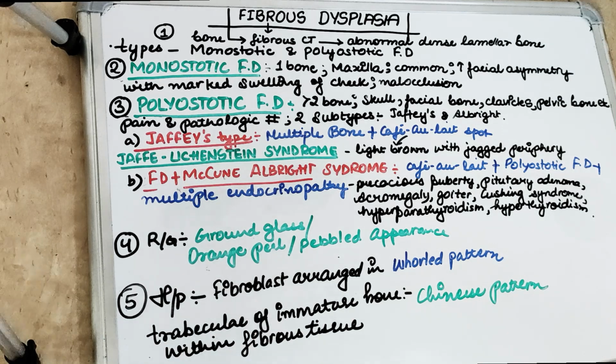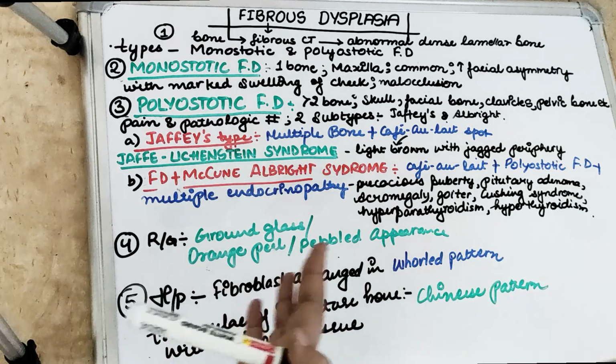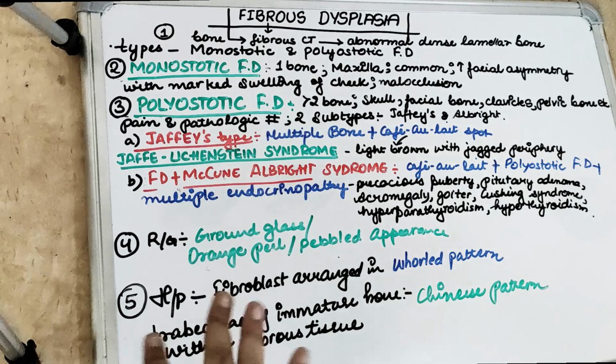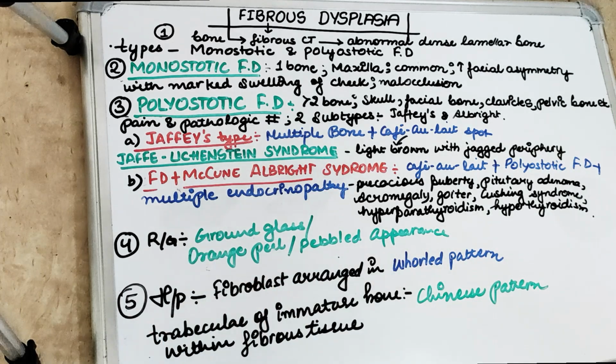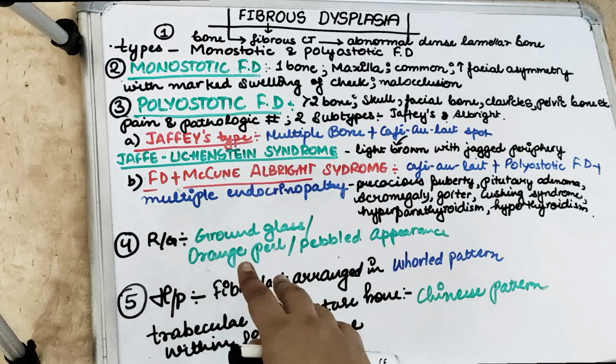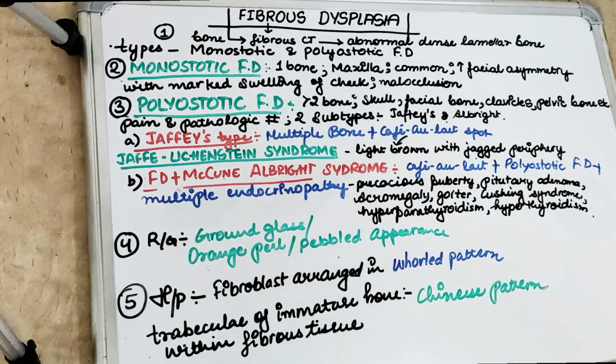Also when it affects the maxilla, then sometimes it goes into the maxillary sinus, and occasionally it can go into the orbital floor also. If the mandible, the jawbone, is involved, then it is mostly in the molar premolar area.